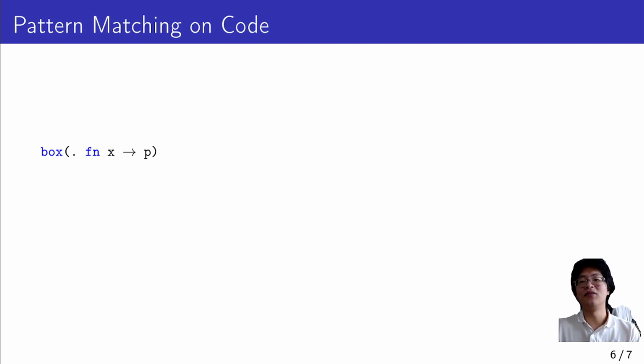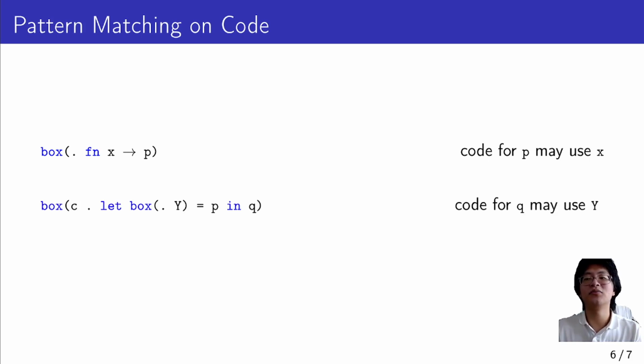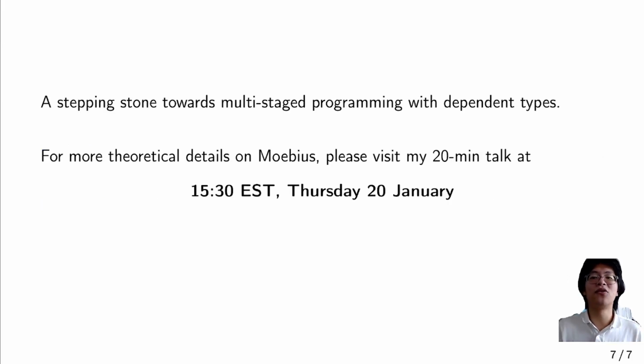In this example, where P is a pattern variable, its type should tell us that it may access X. Likewise, if we use letbox in a pattern, the type of Q should know that Q may access Y. Capturing the second type of dependency is not possible in the contextual modal type theory, and we can handle this again using levels. We pose our work to be a stepping stone towards multi-stage programming with dependent types.